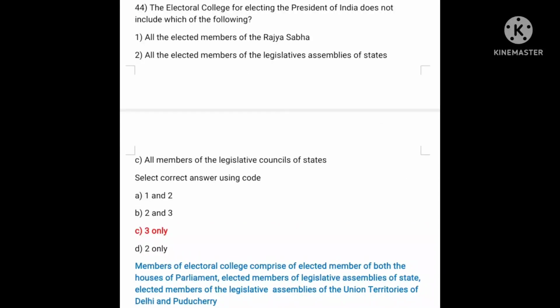The Electoral College for electing the President of India does not include which of the following? Statement first says all the elected members of Rajya Sabha. Second, all the elected members of legislative assemblies of the states. Third, all the members of the legislative councils of these states. So the correct option is C, that is 3 only, that is all members of legislative councils of these states.